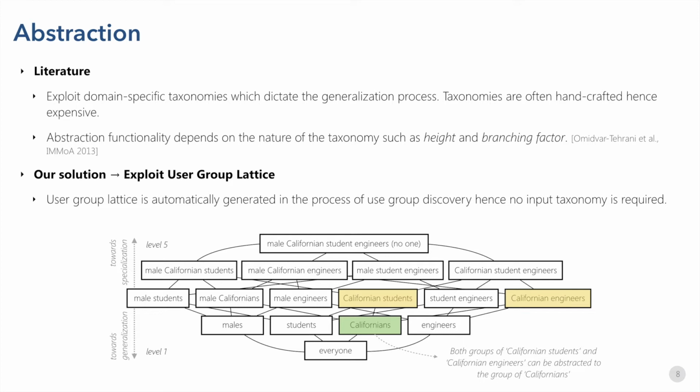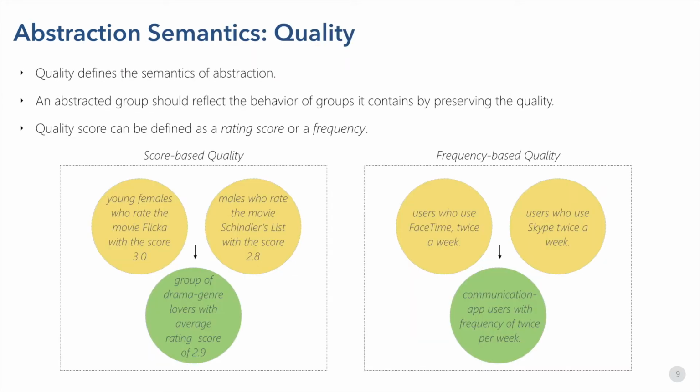But how does this abstraction work? At the core of lattice-based abstraction lies the notion of quality. In user data analysis, quality is defined as a function of user behavior, which means that an abstracted group should reflect the behavior of groups it contains. Quality can be captured either as a score or frequency. A larger score or frequency can be assumed to be equivalent to higher quality.